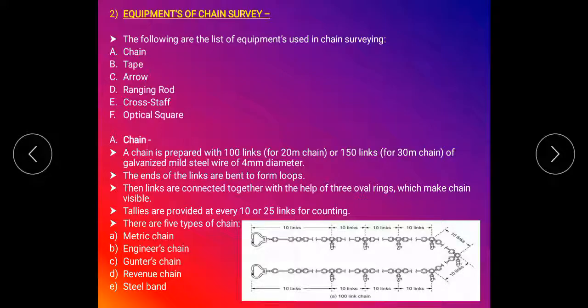We are also making a video to show an actual chain to you. In the next video we show you an actual chain through the video lecture.